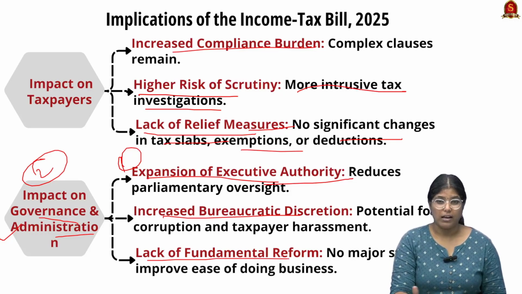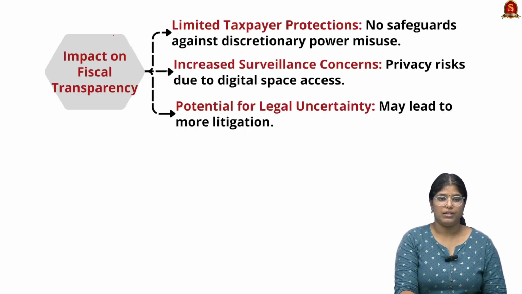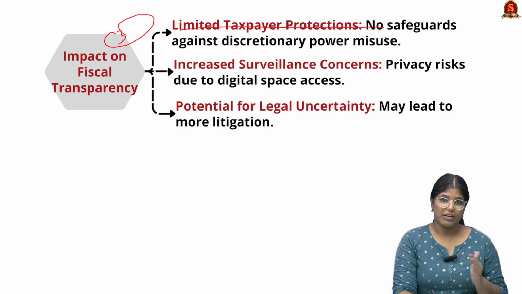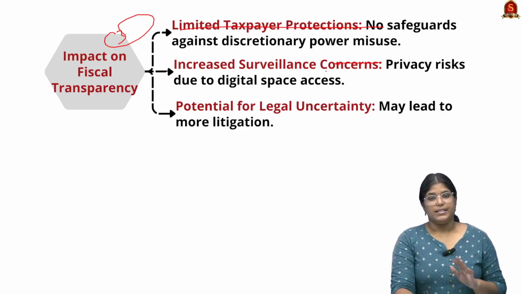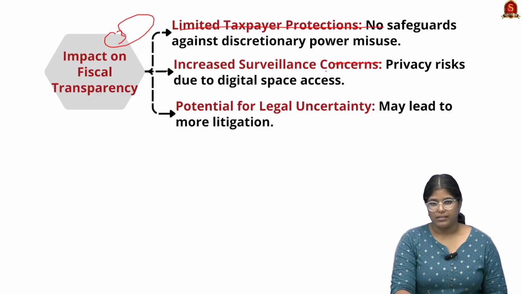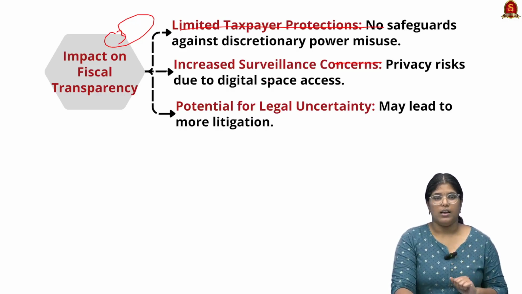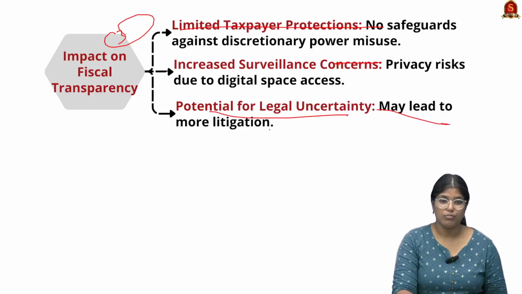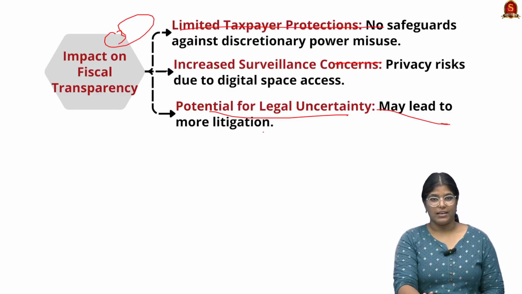Thirdly, there is lack of fundamental reforms. There is no major step to improve ease of doing business. Now, moving on, the third impact on fiscal transparency. See, it will limit taxpayers' protection because no safeguard has been provided against the discretionary power misuse. Secondly, there is increased surveillance concern. This means that the privacy of an individual is under threat. Thirdly, there is potential for legal uncertainty because it may lead to more litigation, as I said earlier. So, these are all very important facts that you have to remember.